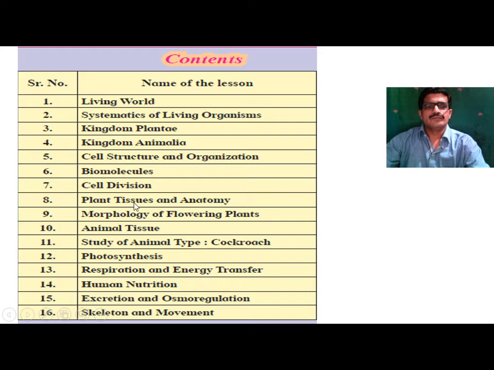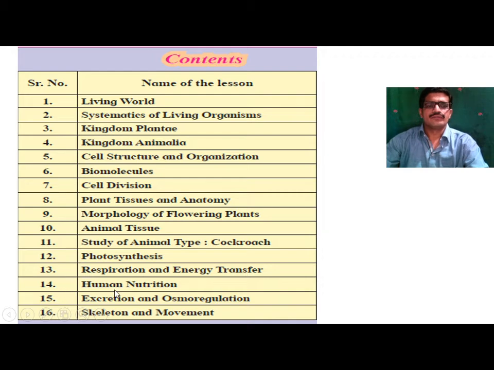Chapter number 8 is related to plant tissue and anatomy. Chapter number 9, morphology of flowering plants. Chapter number 10, animal tissues. Chapter number 11, study of animal types. In this, the study of cockroach. Chapter number 12 is related to photosynthesis. Chapter number 13 deals with respiration and energy transfer.